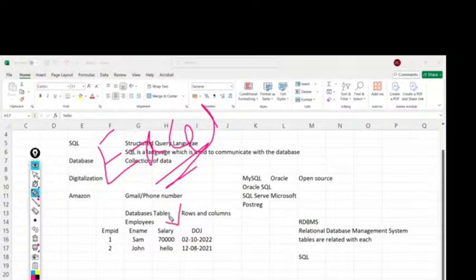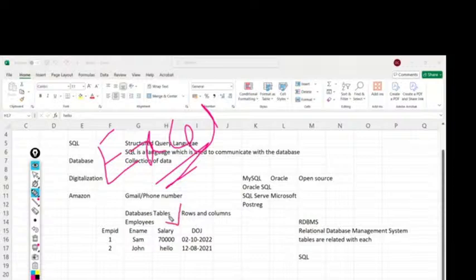So to avoid this problem, we have the data type concept in SQL. Here in the salary column, if I write hello, it will accept. If I randomly write anything, it will accept. To get rid of this problem, we have data types in SQL. We define data types on column names, and depending on those data types only, we can enter the data.